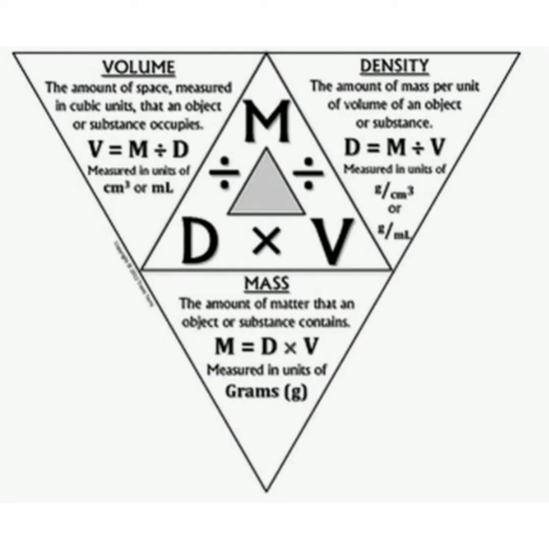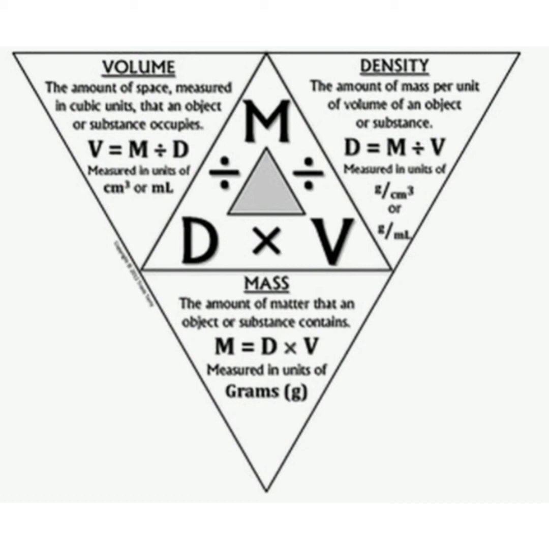A triangle that is split into 3 sections. Okay? Density, which is symbolized by the letter D, is in the left bottom section. The mass, which is symbolized by the letter M, is on the top.